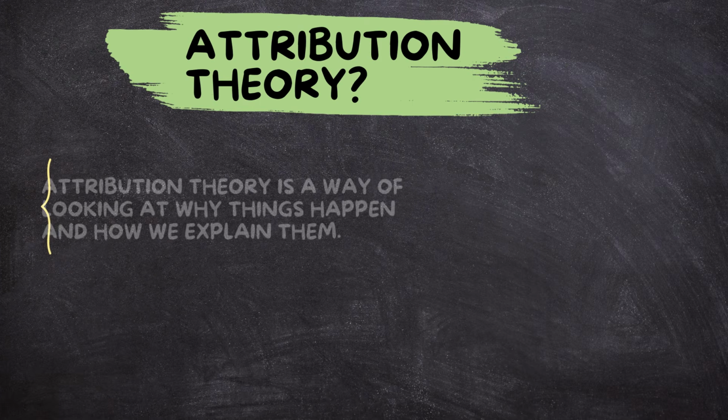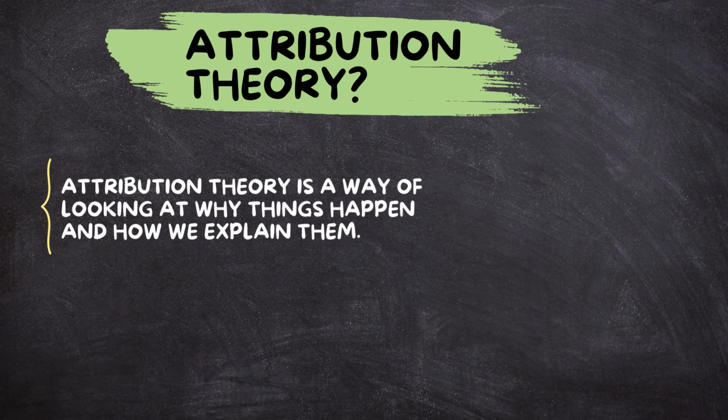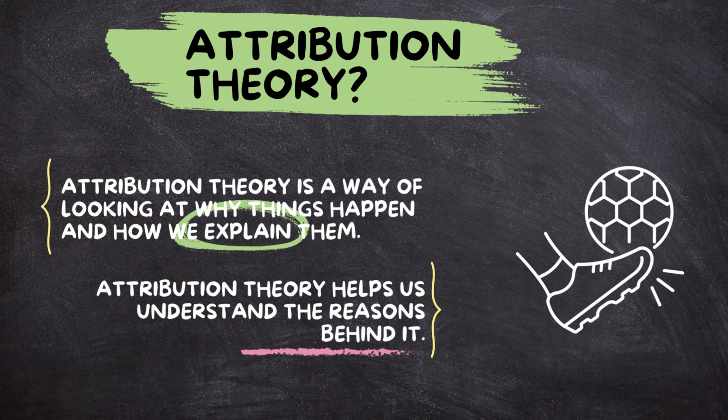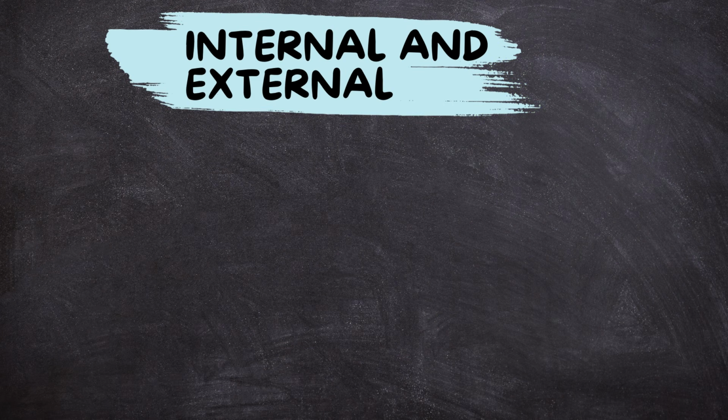What is attribution theory? Attribution theory is a way of looking at why things happen and how we explain them. It helps us make sense of the world. When something happens, we try to figure out why it happened, and attribution theory helps us understand the reasons behind it.